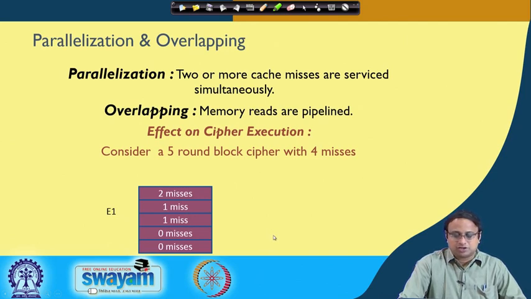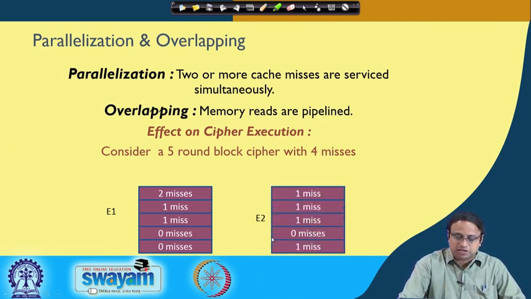Let us consider another execution, and remember that we are considering ciphers with small tables, and therefore the number of cache misses remains constant, again 4, but the distribution is different. So we get 1, 1, 1, then 0 and 1. So the question is, what would be the timing required for E1 and E2? We saw in the previous case that if I do not consider tricks like out of order execution, out of order loading, overlapping and parallelization, then I would expect the execution time for E1 and E2 to be roughly the same because the number of cache misses is the same.